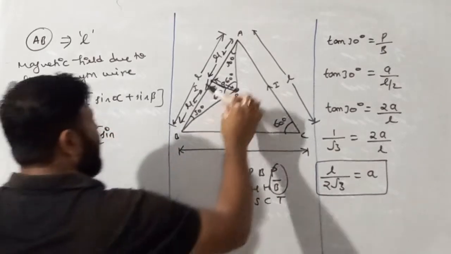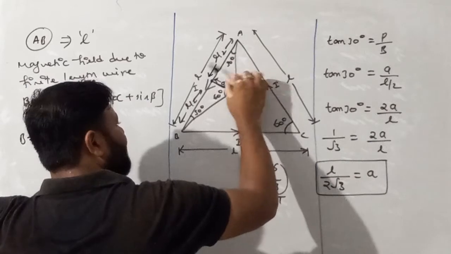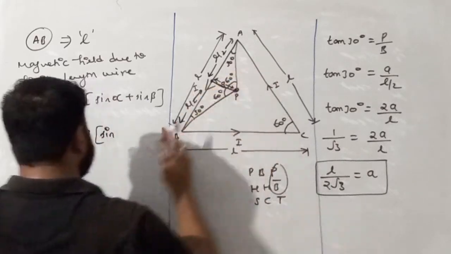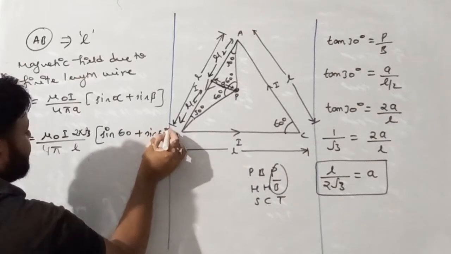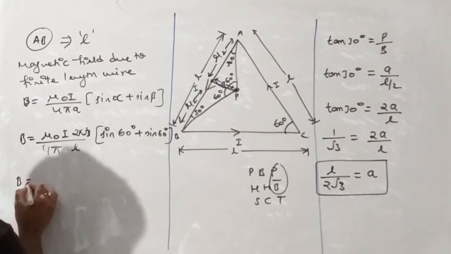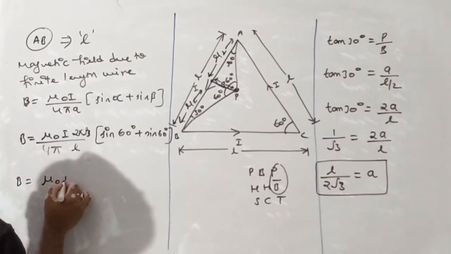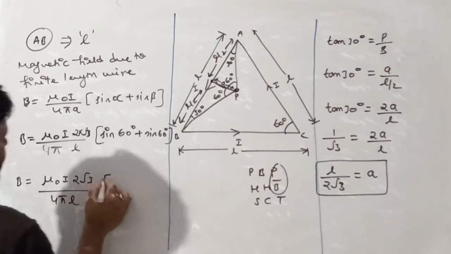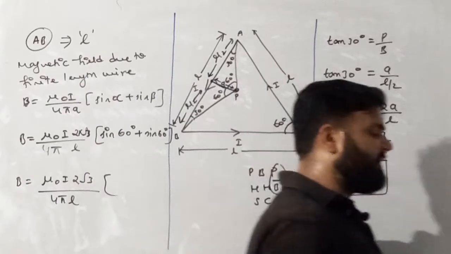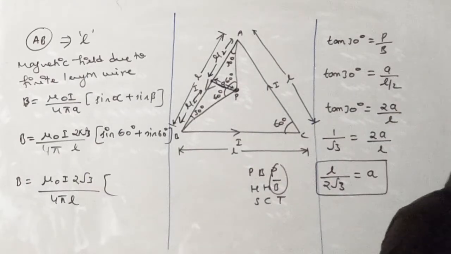Sin alpha. Alpha is basically visual angle. So visual angle is 60 and again 60. So sin 60 plus sin 60. I hope you all are understanding. So B becomes equals to mu naught I 2 root 3 by 4 pi L. And I hope you all are aware with the value of sin 60. Sin 60 is nothing but root 3 by 2.